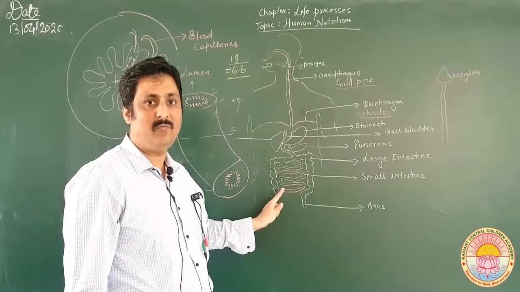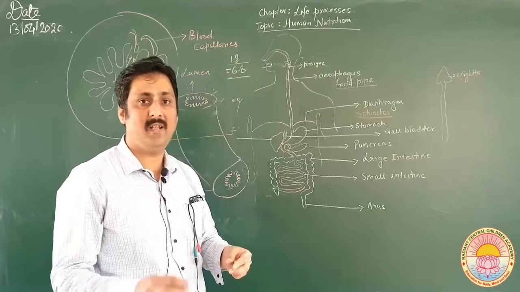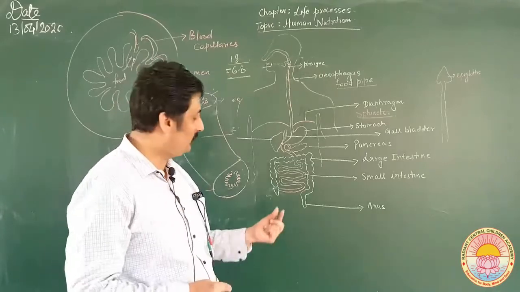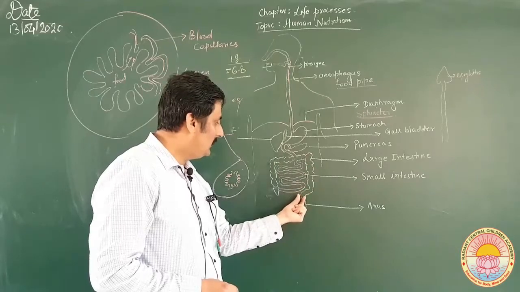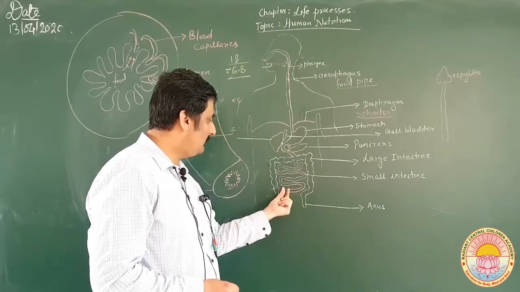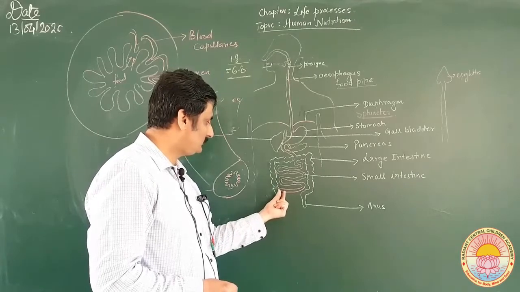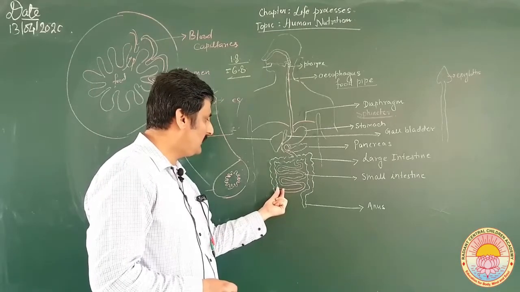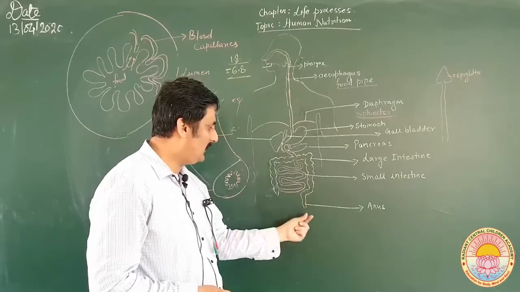These are the two different organs. As I have already told you, sphincters are located at every junction. So a sphincter is also located here. Moreover, from here the waste material is passed from the small intestine to the large intestine and then to the anus.